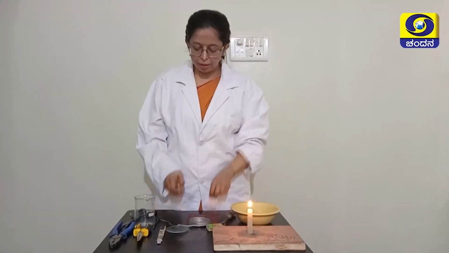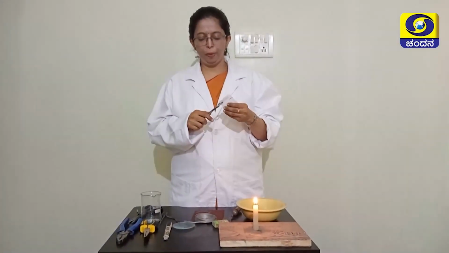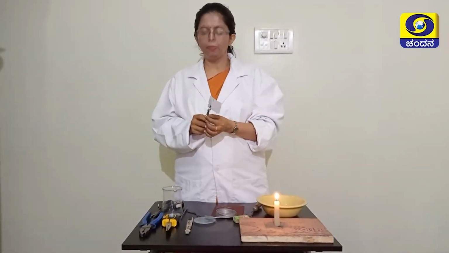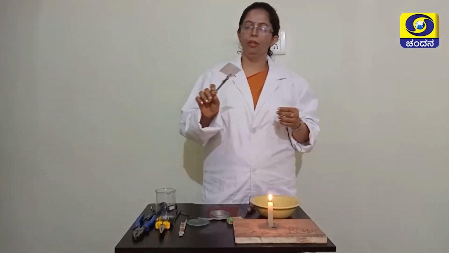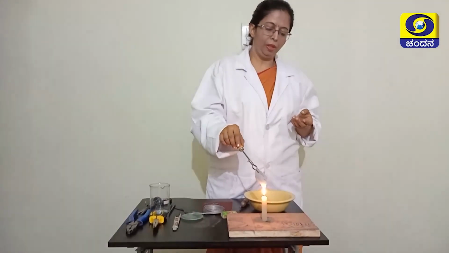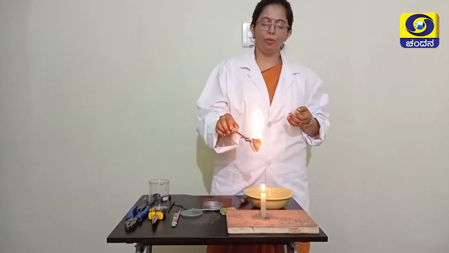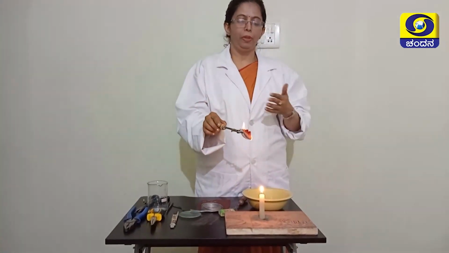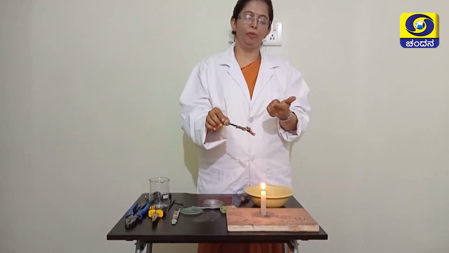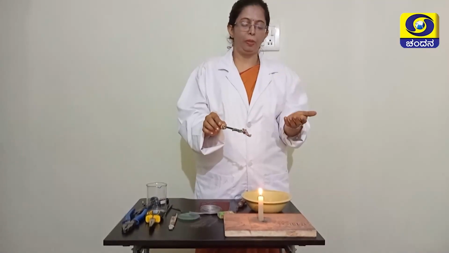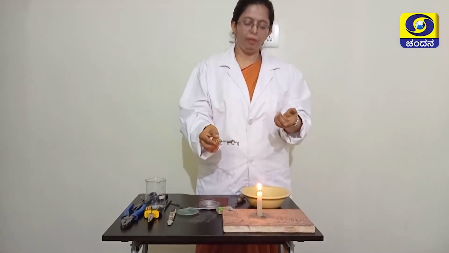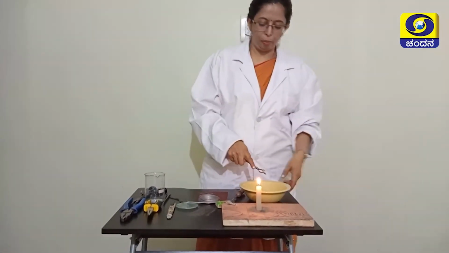Now we are going to conduct the second activity. It's the burning of paper. Let us see what happens when we burn the paper. Paper is also a carbon based material. Okay, now see here, this is a white paper. So when I burn it, it undergoes burning or combustion, burning completely, and it has changed. You can see, what was earlier paper, I will not get it back. It has burned completely, along with carbon dioxide gas, and carbon soot has formed here.